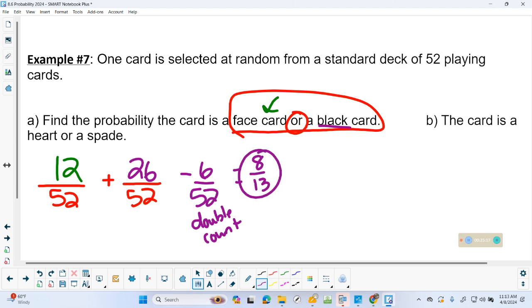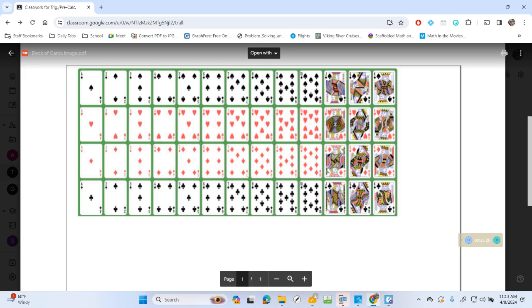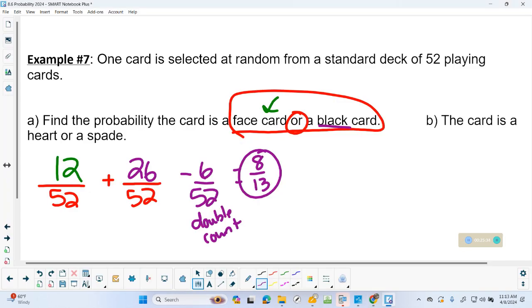Now again, if you're like, oh my God, these card problems, I hate these. These are the worst. Face card or black card. Pull up the picture and just straight count how many are face cards, how many are black cards, and do it that way if you have to. But hopefully we can just do it off the fractions.